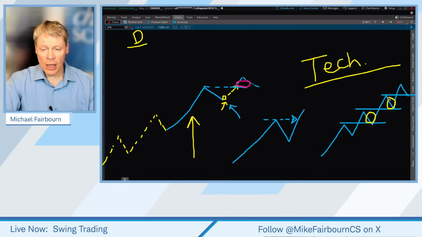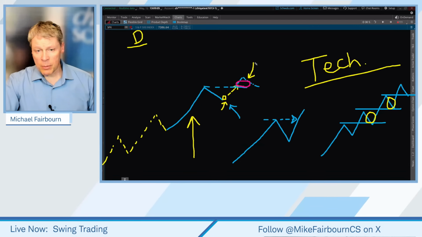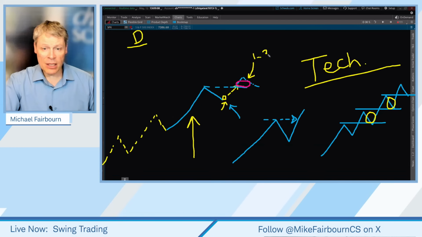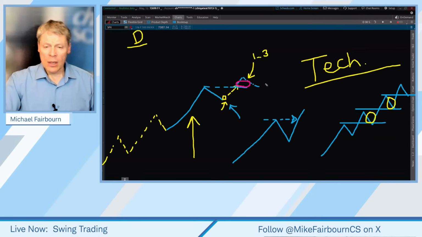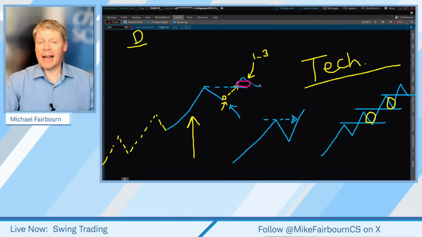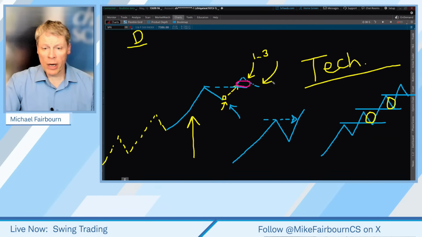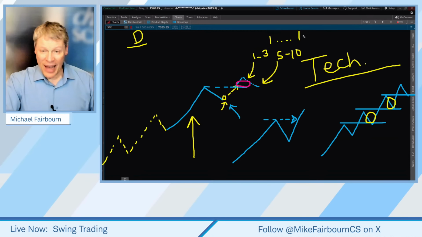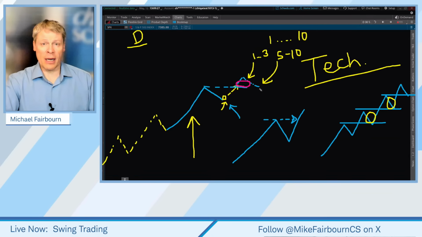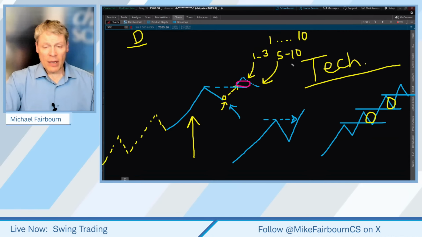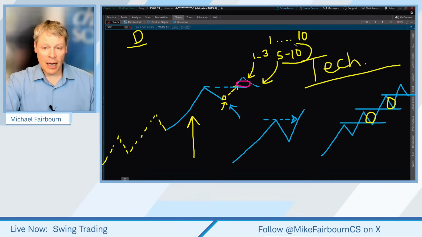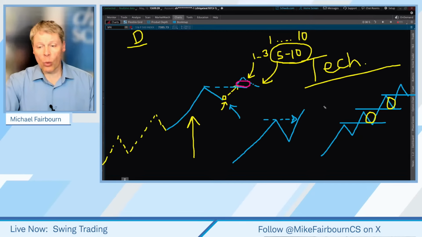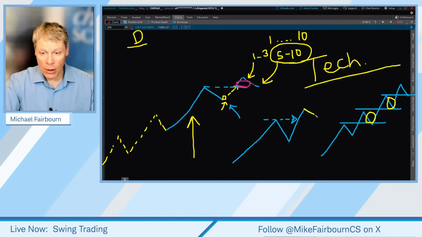Oftentimes these pullbacks can take 1 to 3 days for a lot of swings. But to be honest with you, sometimes some of the bigger flag setups might happen between 5 and 10 days. Now, if we're just looking up everything from 1 to 10 days, that's a lot of charts we might be seeing on breakouts. It's a lot to scroll through. But I've got a script here that will look 5 to 10 days back, or whatever you want, as opposed to 1 to 10 days, so we can isolate the window and really try to tap into this right here.